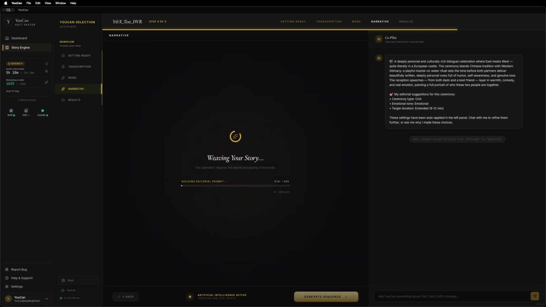to the result. If I change anything, the button switches to Generate, and YouCan rebuilds the story with the new parameters. A full generate costs a fixed 5 credits, so on top of the vibe analysis you paid a moment ago, a fresh build with new parameters adds 5 more. I click Generate. The engine takes about half a minute to build the story, sometimes longer if the cloud is busy. The screen tells you what it's doing, and here's the result.